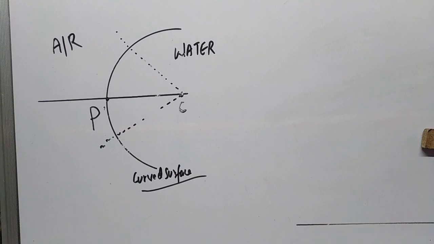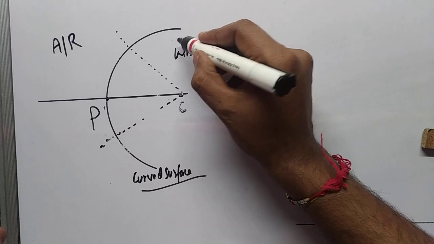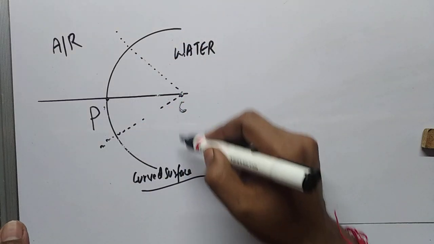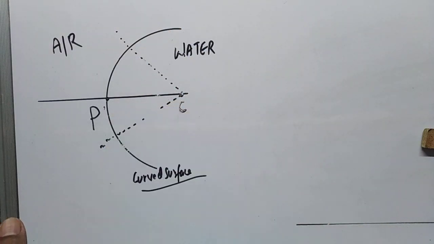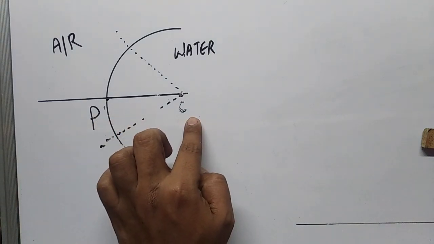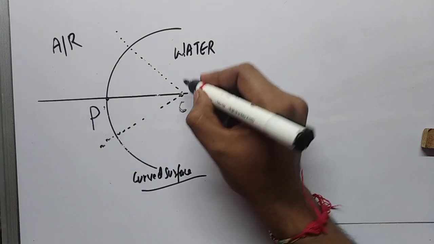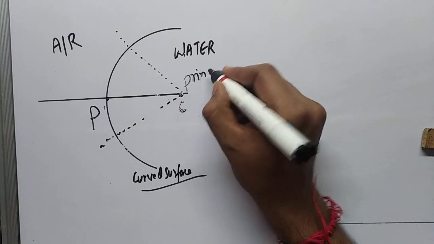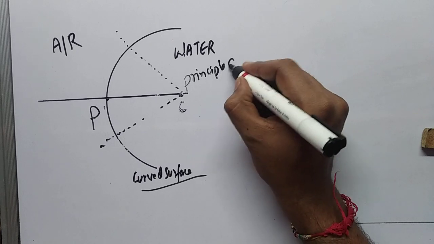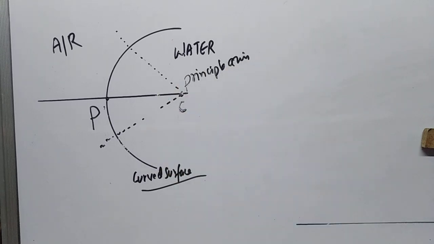The direction of the normal changes from one point to another point. The center of this curved surface is known as the pole. The next definition is the principal axis, the line joining the pole and the center of curvature. You can consider this line as the principal axis.